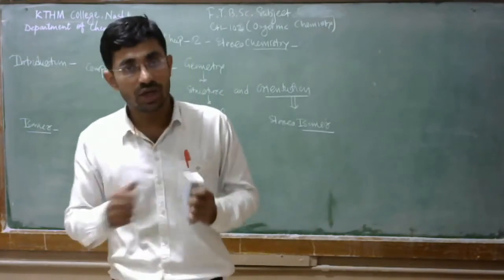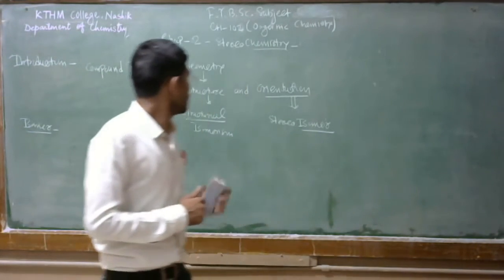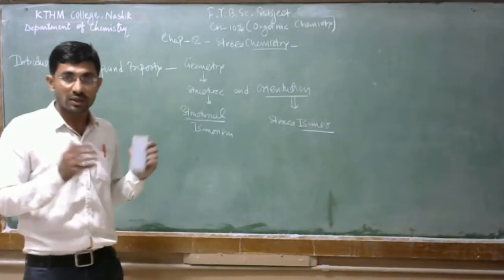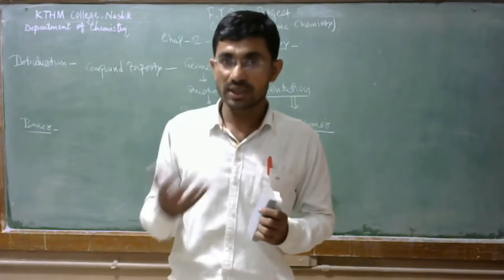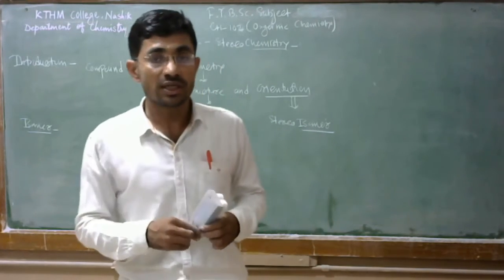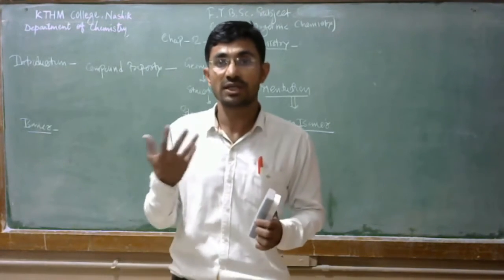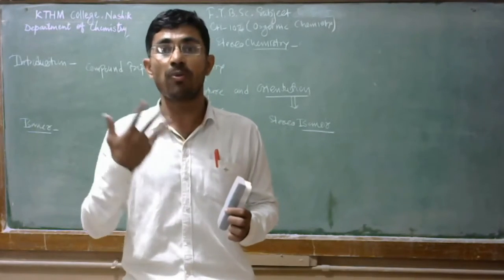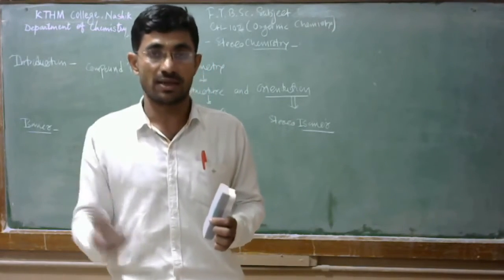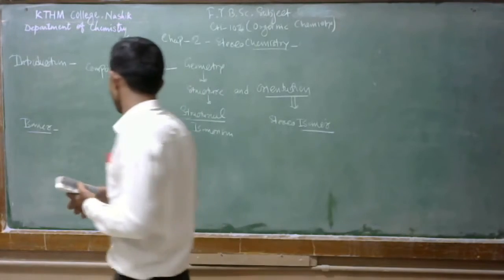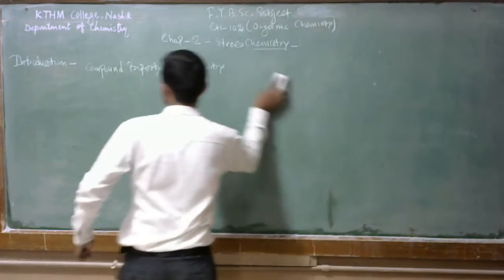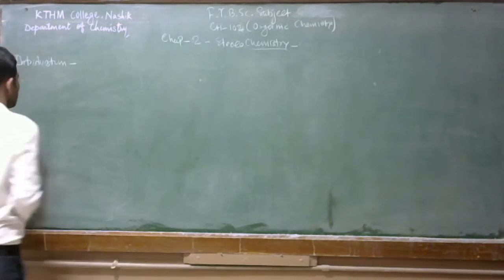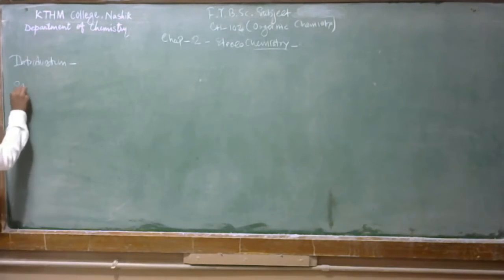So, stereochemistry is nothing but the study of three-dimensional molecules. What is stereochemistry? Stereochemistry is the branch of chemistry which deals with the description of spatial arrangement of atoms in space. How do we define stereochemistry? So, the definition of stereochemistry.